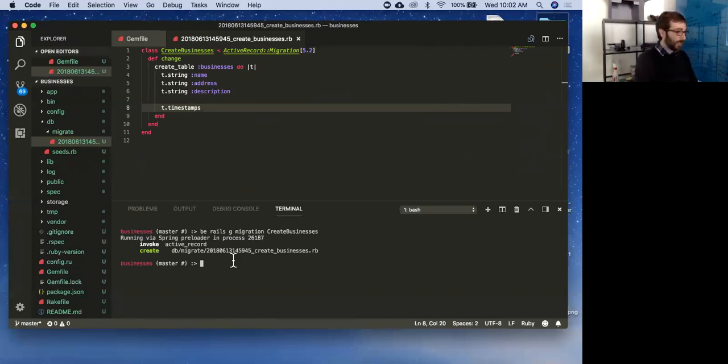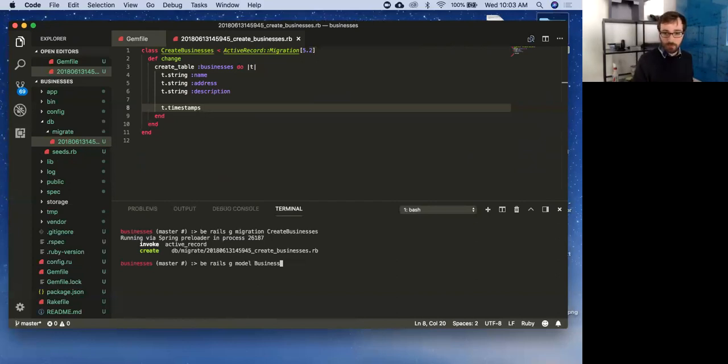So Rails has another generator for that, rails g model business. Remember, when we do our migration, it's businesses because our table's holding a bunch of businesses. When we create our models, it's singular, because each instance is one business.